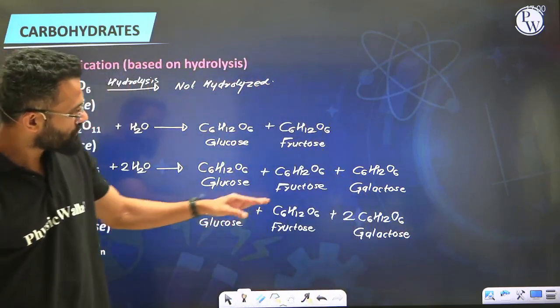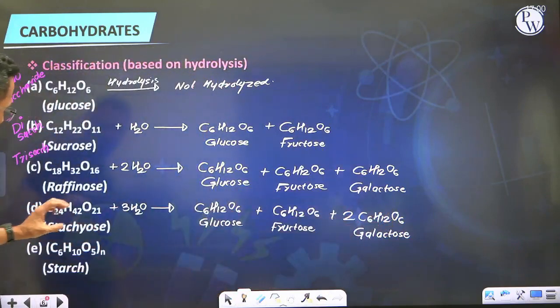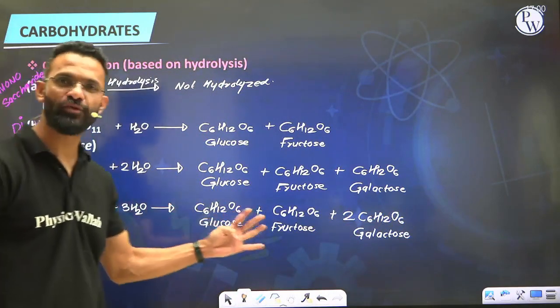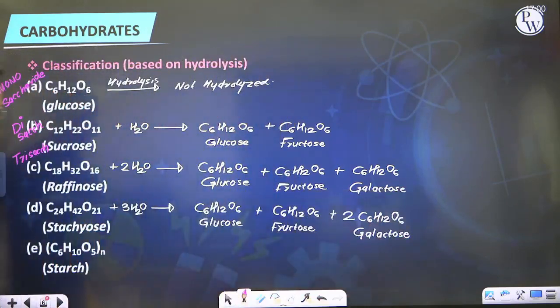So glucose, fructose plus 2 units of galactose. Such carbohydrate which upon hydrolysis produces 4 units of monosaccharides, we call tetrasaccharides. Hence stachyose is an example of